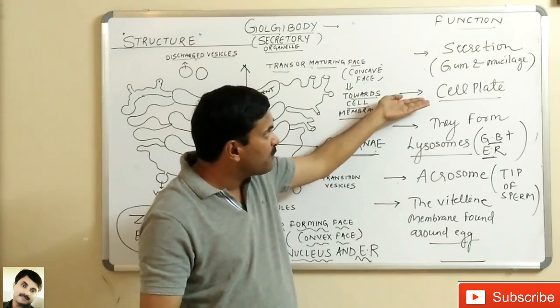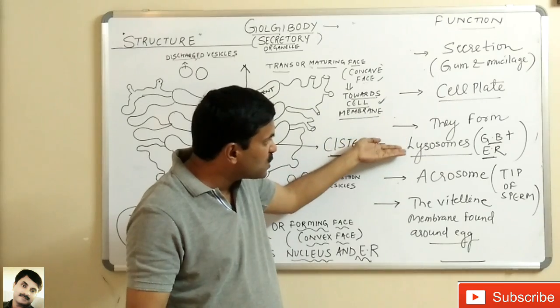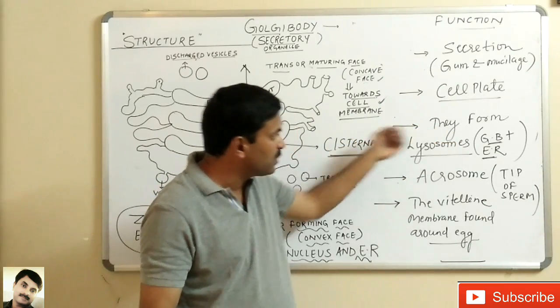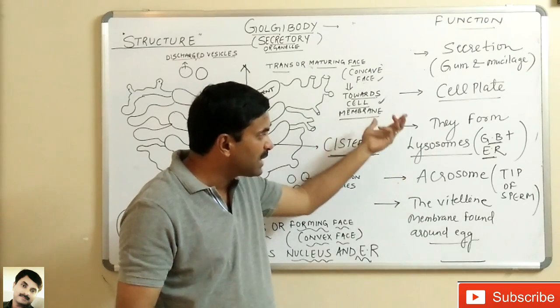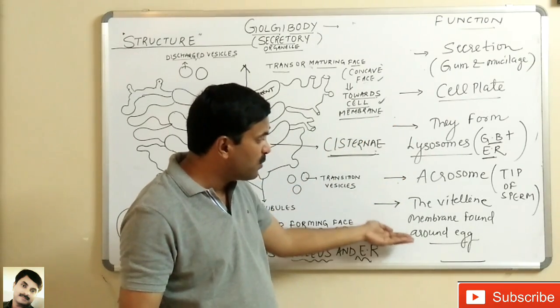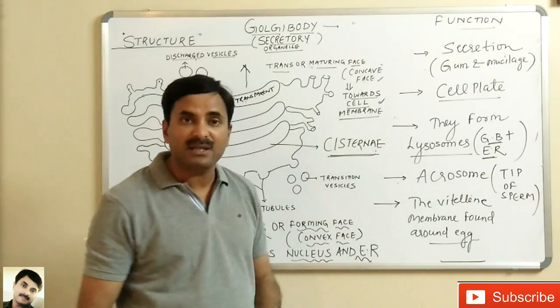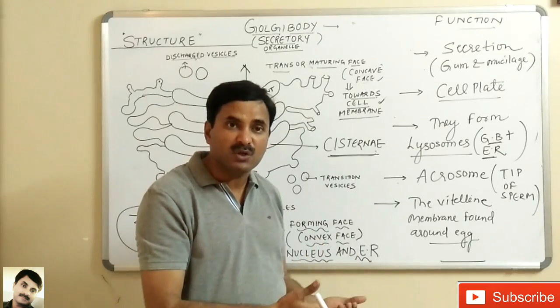They are also important for the synthesis of the cell plate. They are forming the lysosomes. These lysosomes are formed by the Golgi bodies and the endoplasmic reticulum. The tip of the sperm, known as the acrosome, is also formed by the Golgi bodies. The membrane found around the egg, known as the vitelline membrane, is also formed by the Golgi bodies. So these were the chief functions of the Golgi bodies.